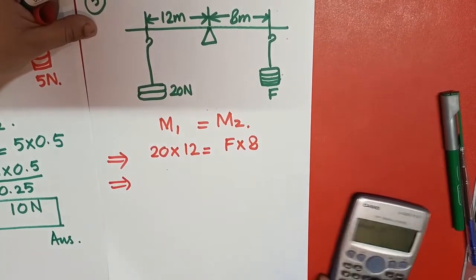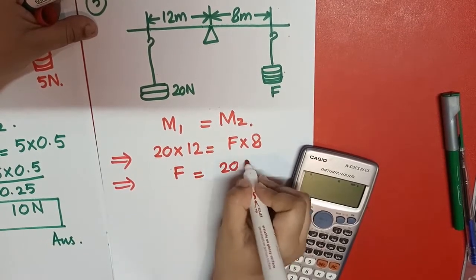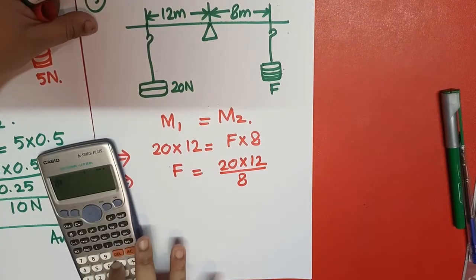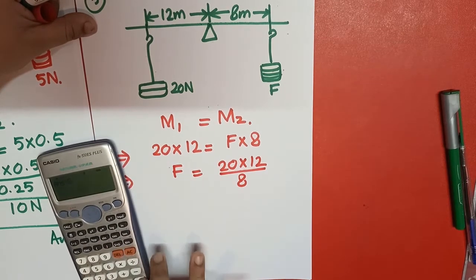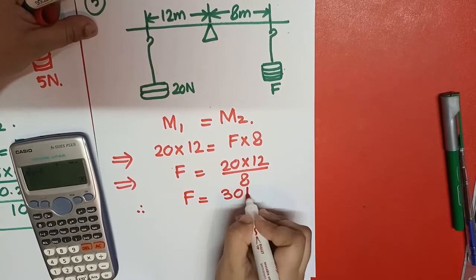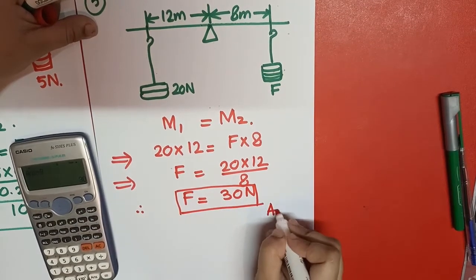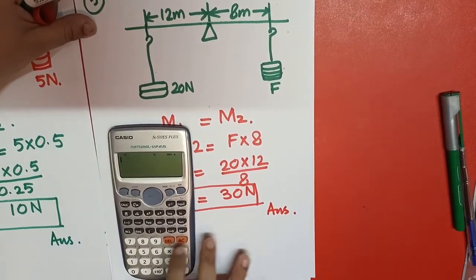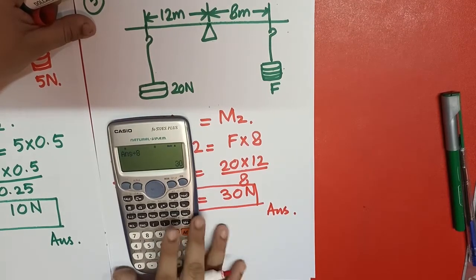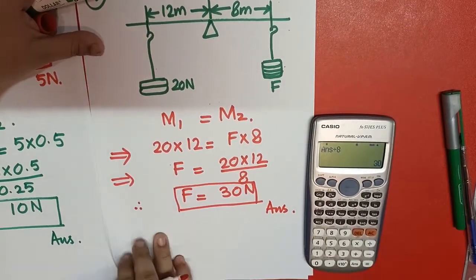So what should I do? I have to write it down. F equals 20 into 12 divided by 8. So it will be 20 into 12 divided by 8, and F is coming out to be 30 Newton. This is the answer. If you want to make a cross check, you can also do this, 20 into 12 divided by 8, because we don't want to take risk in examination. So this is 30 Newton.